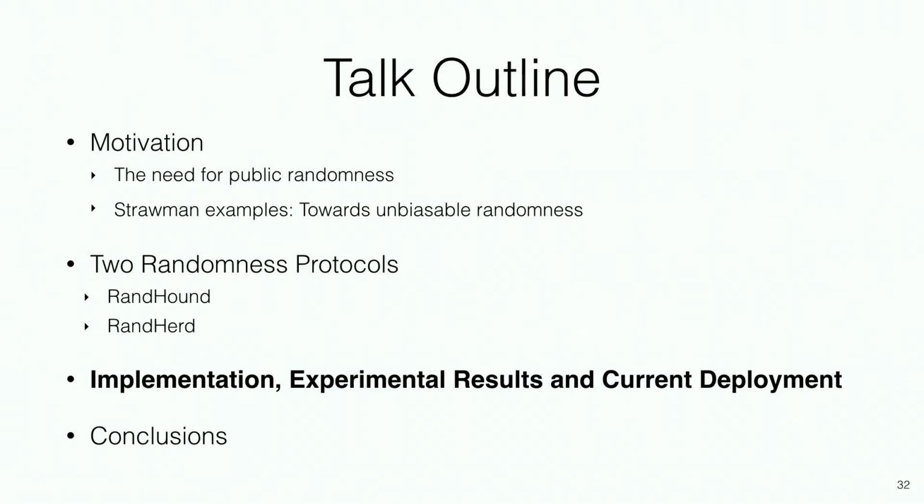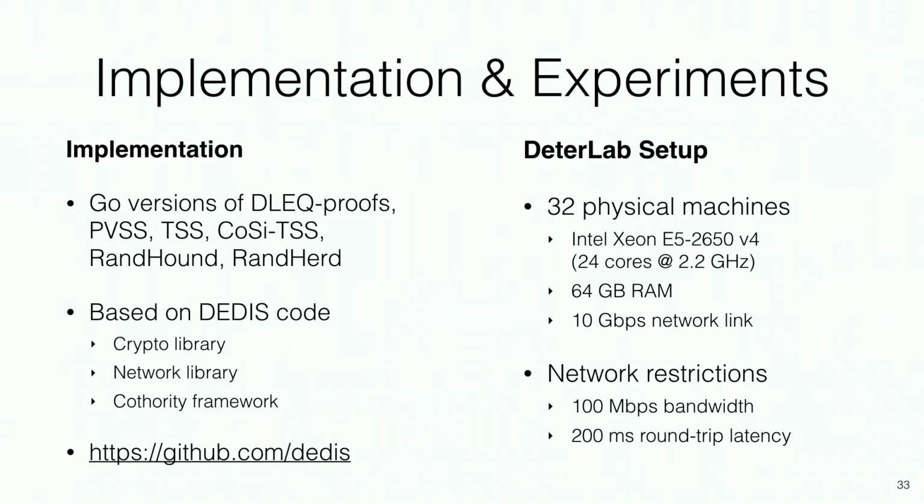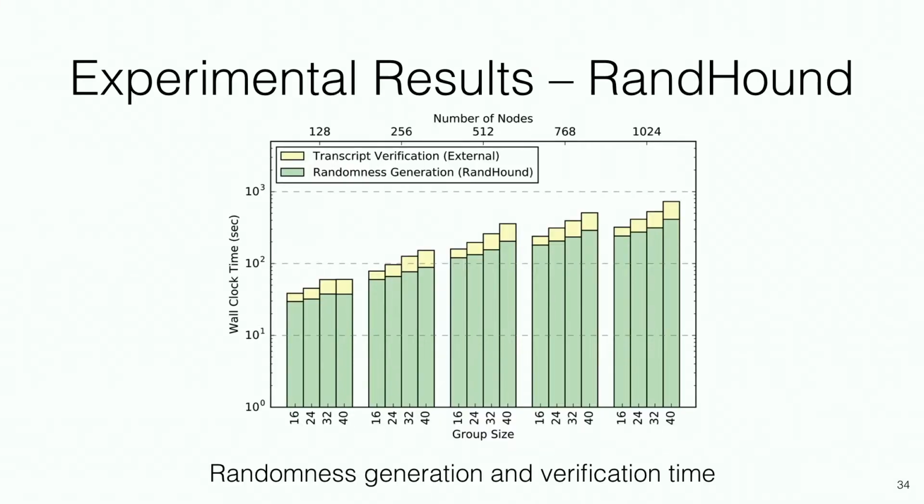So let me tell you about our implementation and where we are when it comes to deployment of our randomness beacon. We implemented both protocols in Go using the DEDIS lab crypto libraries. We ran experiments on the Deterlab using 32 physical machines, and we of course restricted network conditions to simulate more real-world conditions. So we looked at the randomness generation and verification time in RandHound. We ran our experiments up to 1,024 nodes in groups of varying sizes.